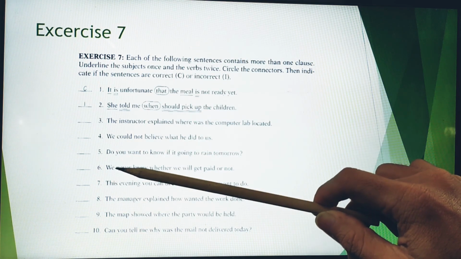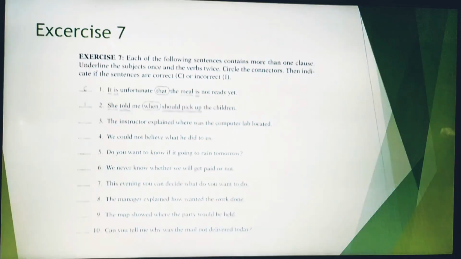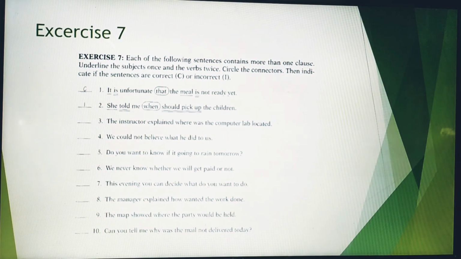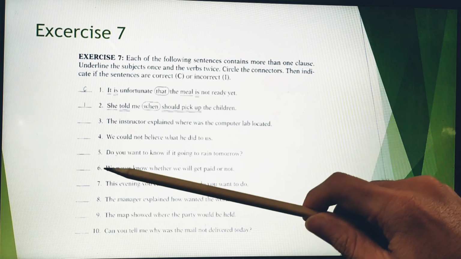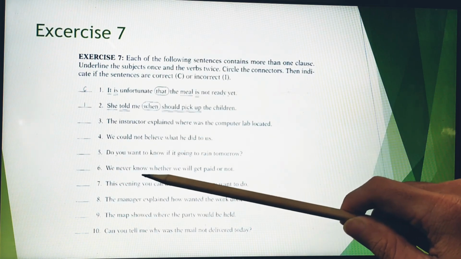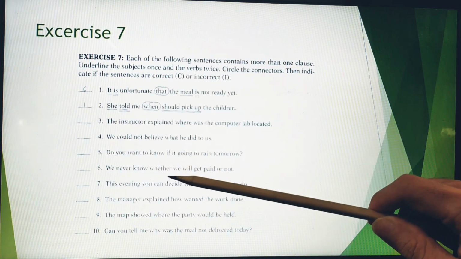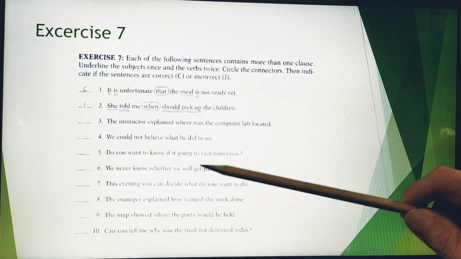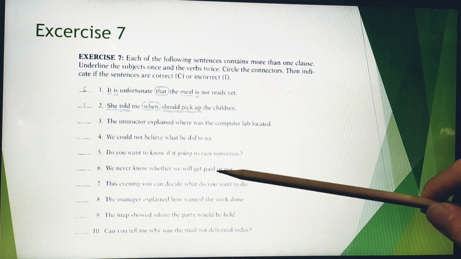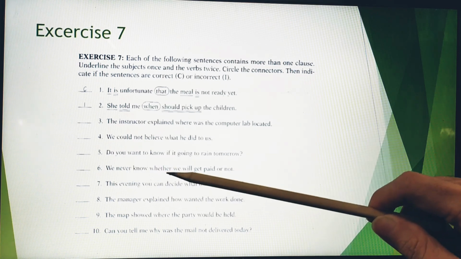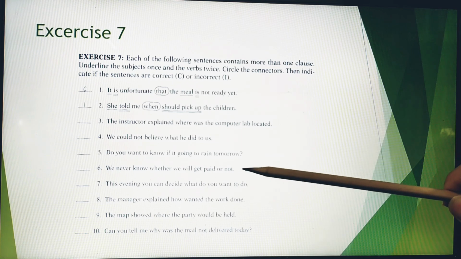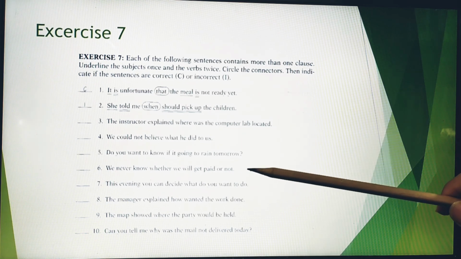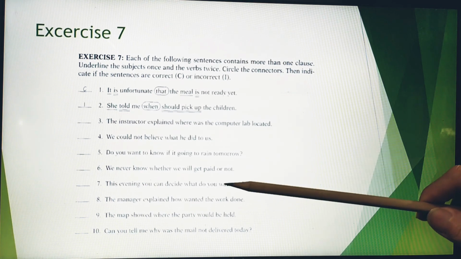For number 6, is it correct or incorrect? We never know. We as a subject, know as a verb, followed by a connector and then the subject of the noun clause, and we'll get paid. We'll get paid or not. We never know whether we will get paid or not. Does the sentence make sense? Yes, the sentence is correct.